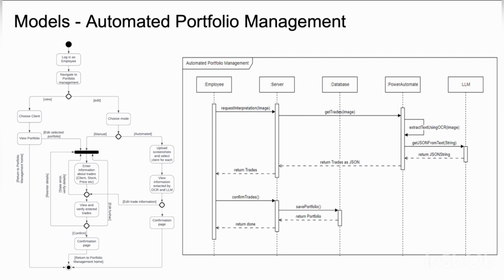In the interaction diagram, the employee requests interpretation of the image from the server, and the server gets the image and gives it to Power Automate, where the OCR extracts the text from the trades and stores it in Power Automate. The LLM gets the JSON from the text and returns the JSON string to Power Automate, which returns the trades as JSON through the server to the employee. Moving on to the next slide.